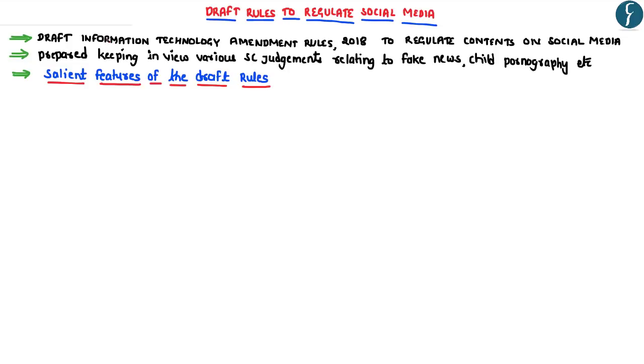The Government of India has come out with the Draft Information Technology Amendment Rules 2018 in order to regulate the contents on the social media. And this particular draft has been prepared by keeping in view various Supreme Court judgments relating to the contents on social media such as the fake news, child pornography, etc. Hence, in this regard, let us understand the salient features of these draft rules one by one.